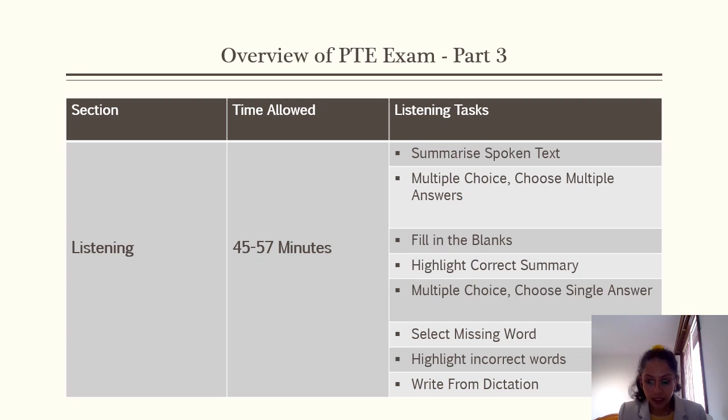This is an easy task if you have done enough practice. And for that you will get some marks for your listening as well as your reading, because you are doing both reading and listening. After that, the most important task of your listening and writing is write from dictation.